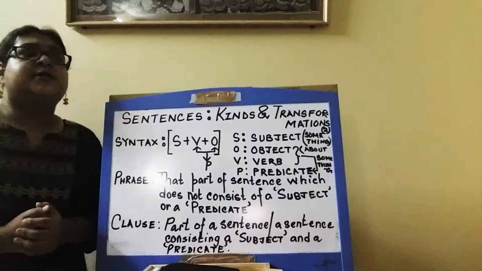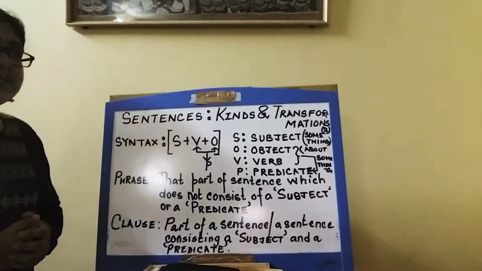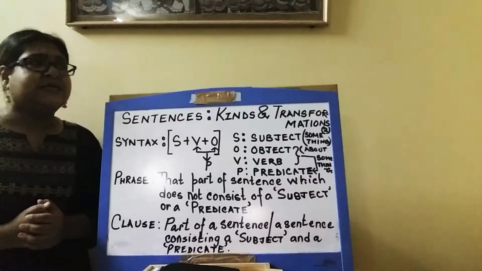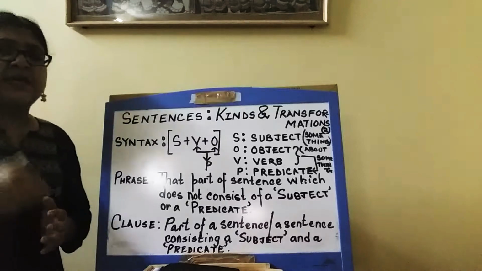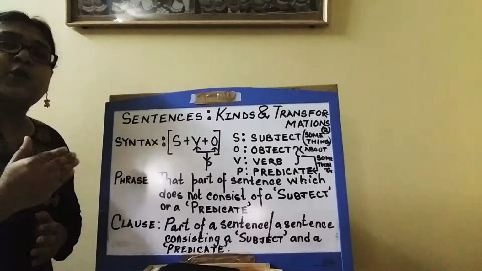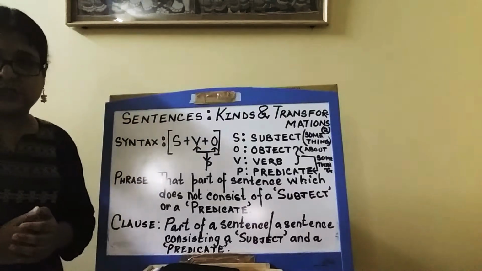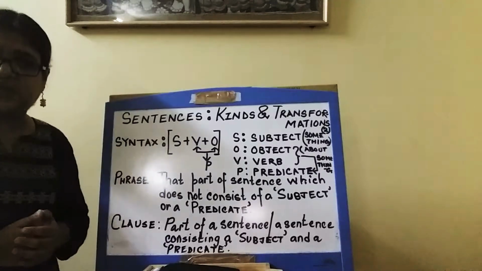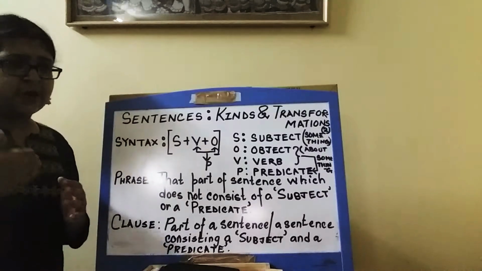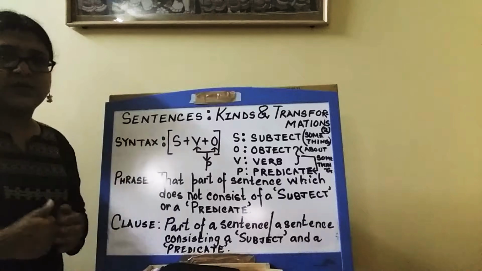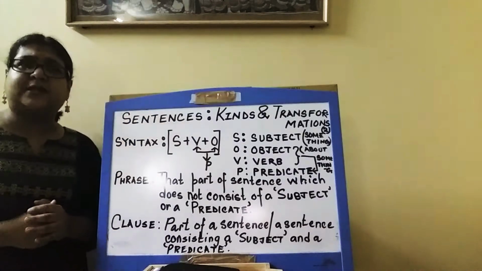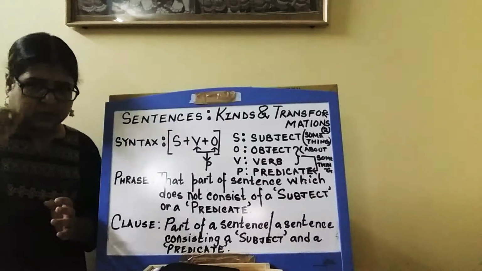So in case of exclamatory sentences where an interjection is used, the exclamation mark will come right after the interjection, and gradually the sentence will end with a full stop. For example, Ouch!